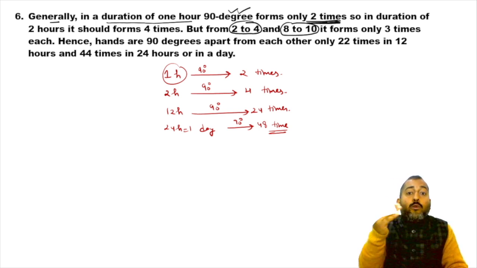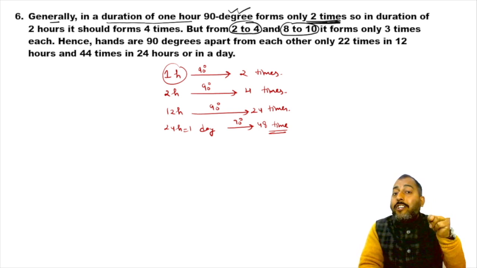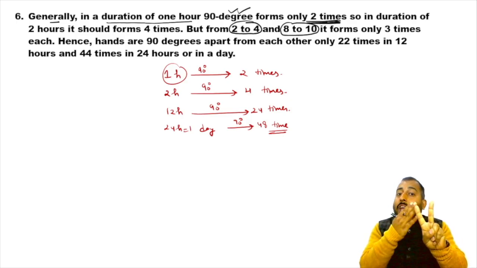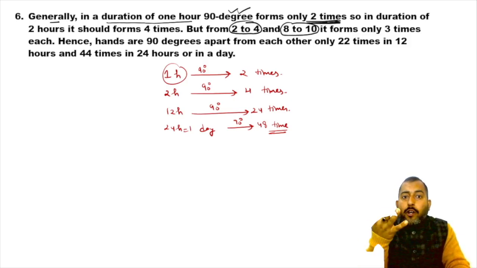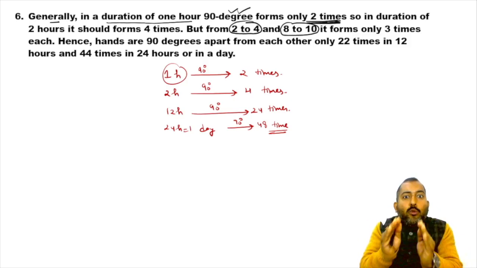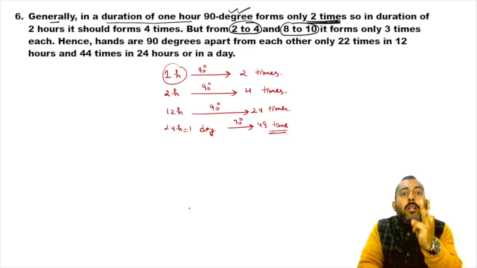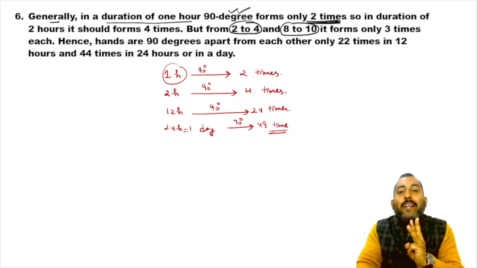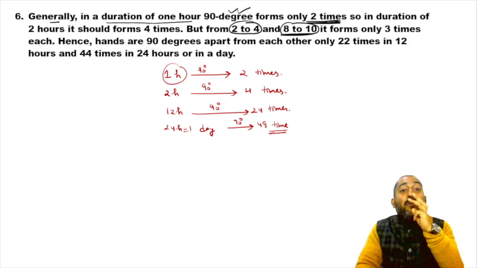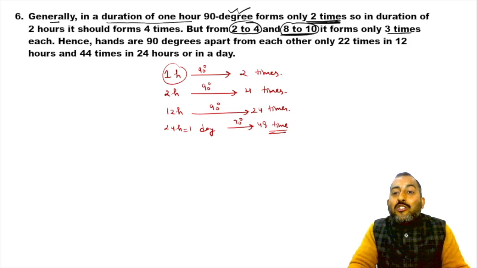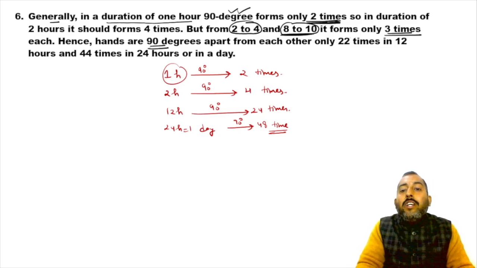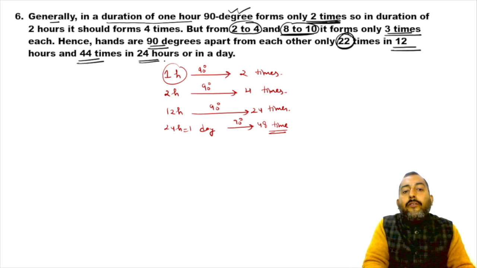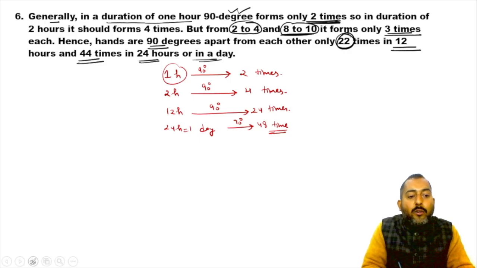In 2 to 4, we feel that since it is a duration of 2 hours, 90 degree must form 4 times, but no. From 2 to 4, 90 degree forms only 3 times. Similarly, from 8 to 10, 90 degree forms only 3 times. Because of this exception, 90 degree forms only 22 times in 12 hours and 44 times in 24 hours. Please make a note of it.